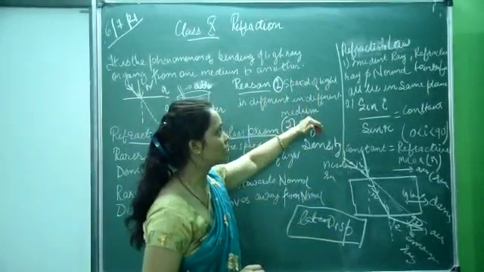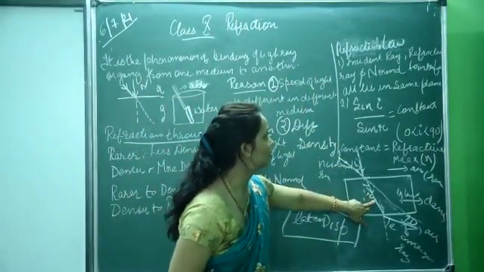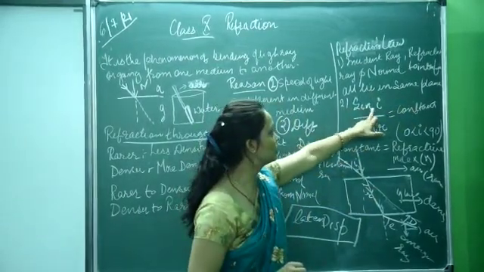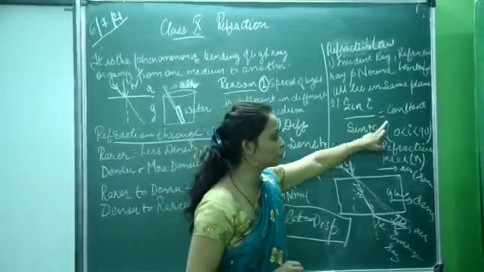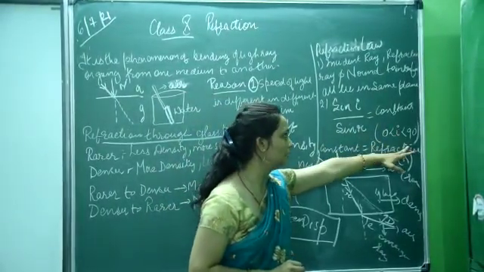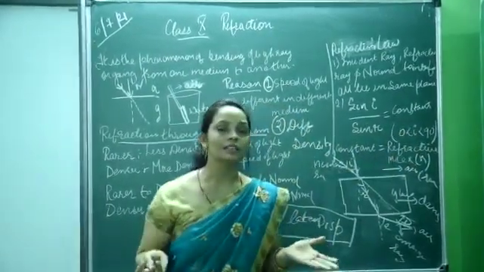Now the law of refraction, what does it say? The incident ray, normal and refracted ray all lie in the same plane, and the sine of the angle of incidence upon the sine of the angle of refraction is constant, provided the angle of incidence must be between 0 and 90 degrees, and this constant is the refractive index, which we will discuss in another class.